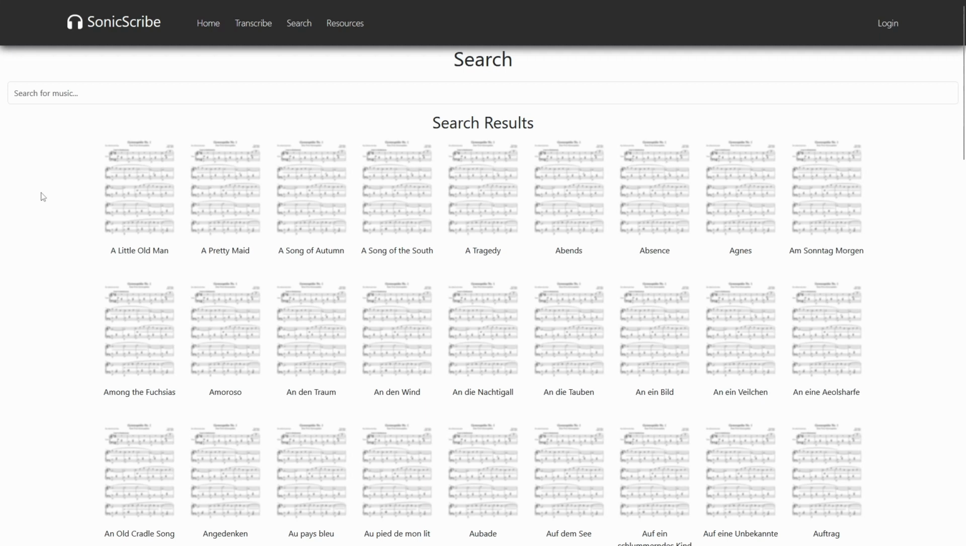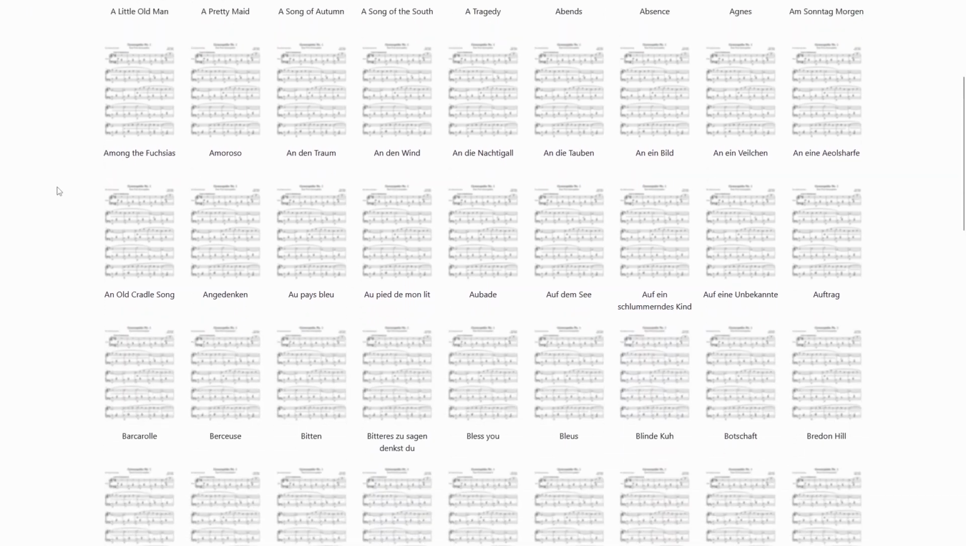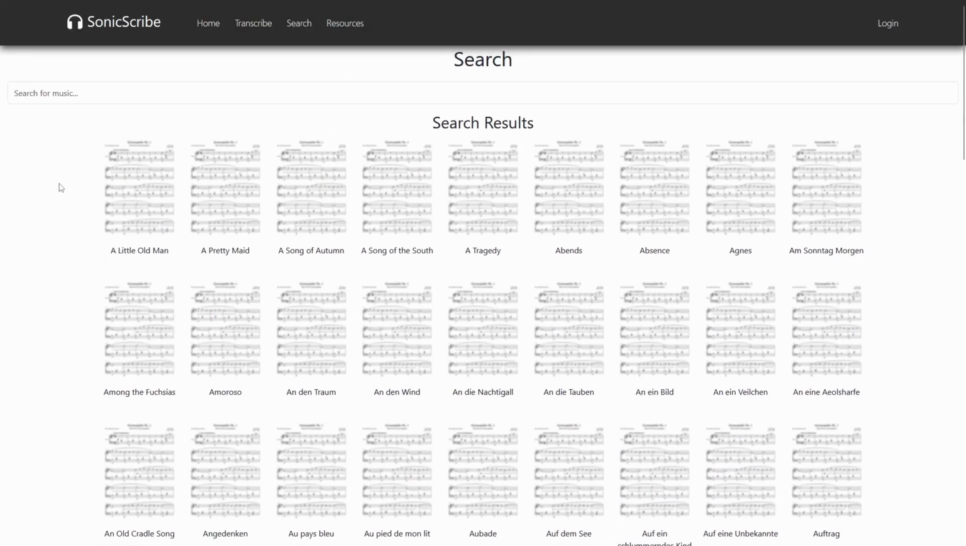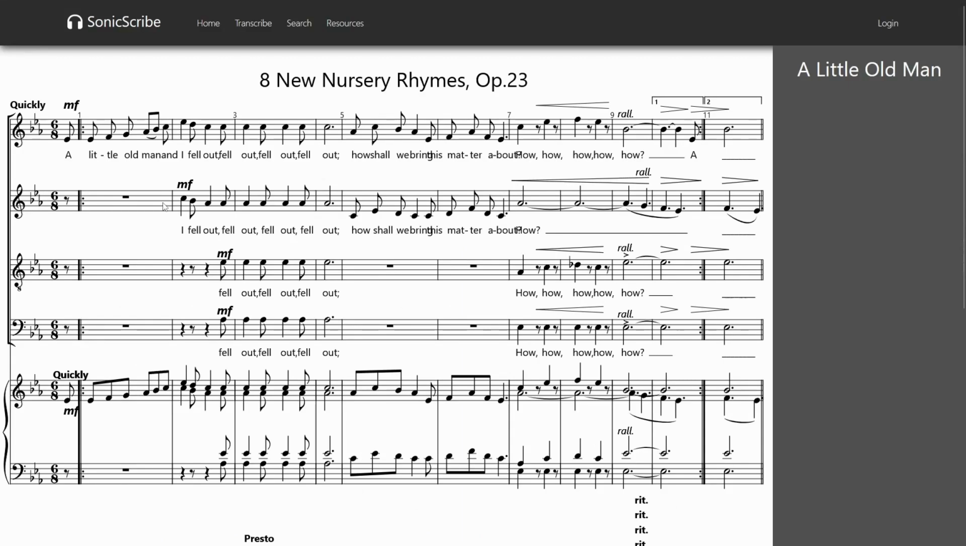Thanks, Gabe. So initially, when we land on the search page, you can see every song that we have in our database. For now, we just have a temporary sheet music as a preview for every song, but later we will implement the actual sheet music to show on the actual preview of the song. So if I was to click on a song, we can see the actual sheet music being displayed.